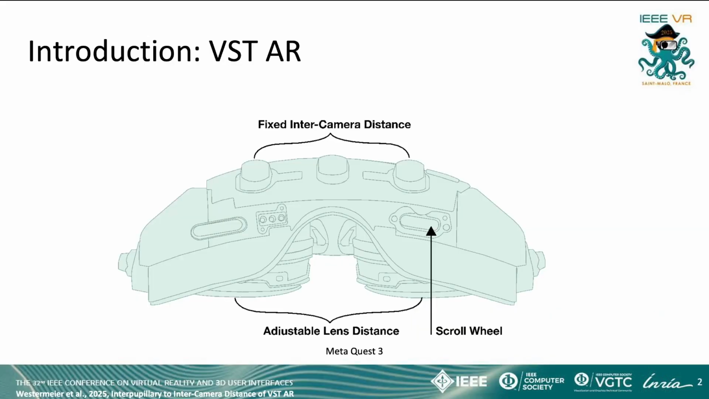In Video See-Through AR, cameras on the front face of the HMD capture the environment and the image is rendered in real time into the HMD. VST AR HMDs have adjustable lenses to match the user's interpupillary distance. However, the intercamera distance of these HMDs, responsible for the video pass-through, relies on fixed camera positions, creating a discrepancy between the stereo parallax of the pass-through camera image and the rendered virtual content.